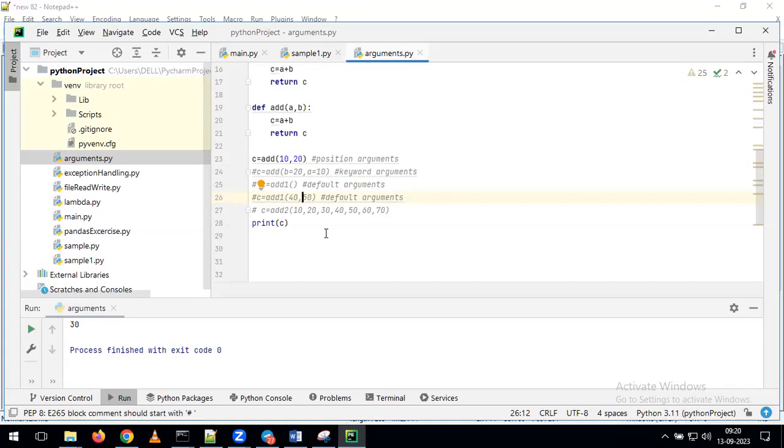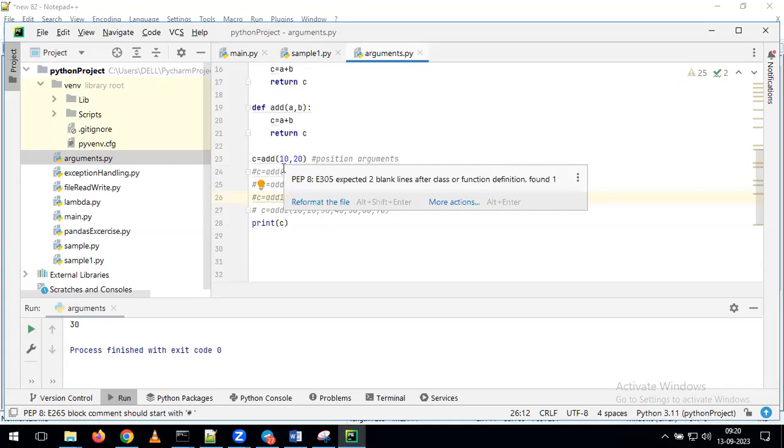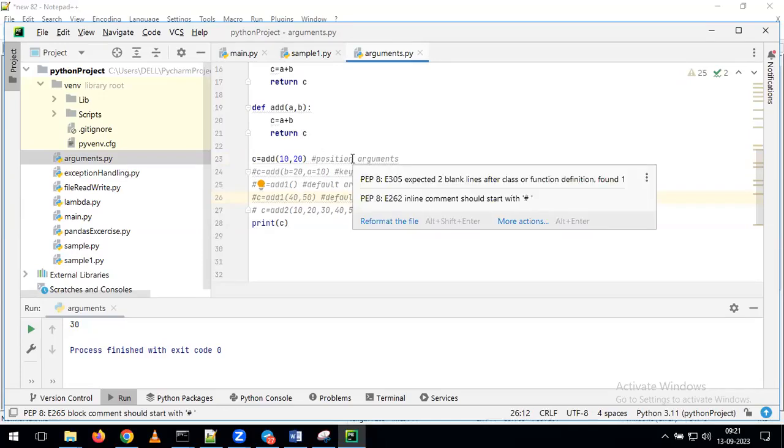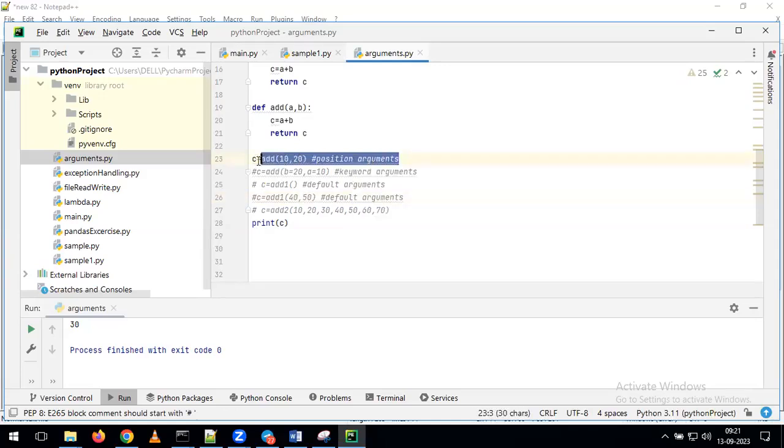The program will run and give the output, but try to understand what I'm doing in this line of code and what was explained in the class. Try to recollect. We are using the add function, and here we are giving the arguments. What type of arguments are we giving? We are giving positional arguments. Once you understand that, please comment this line.